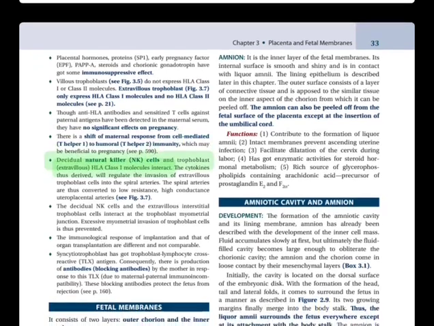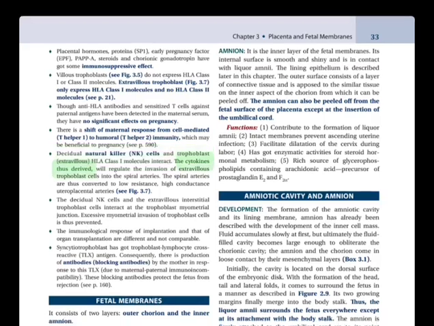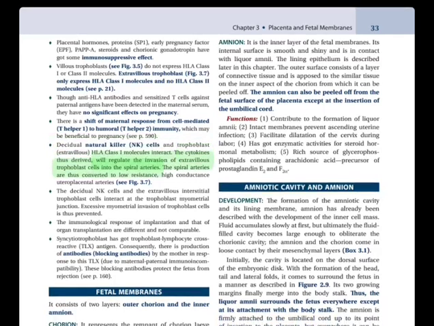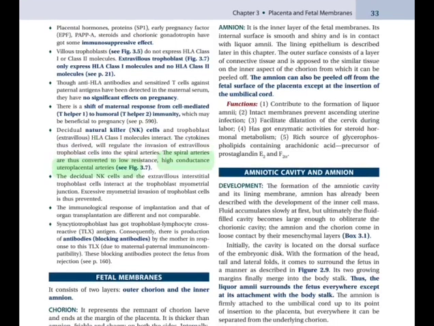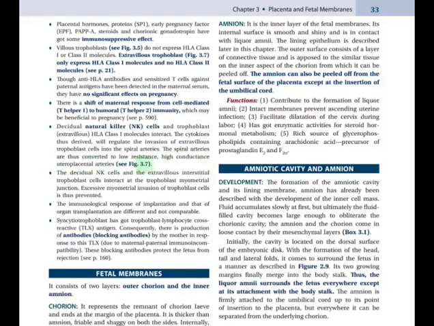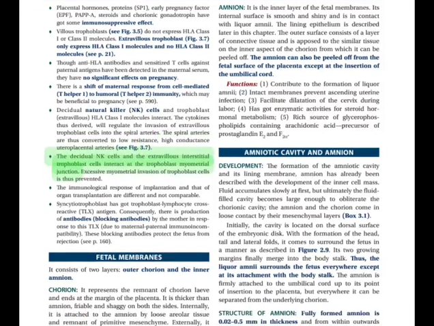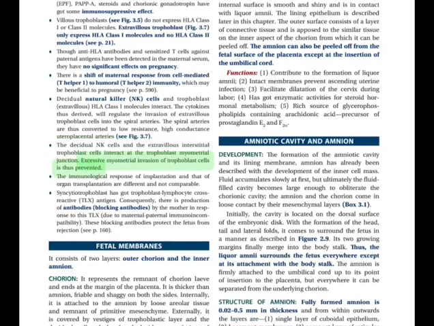Decidual natural killer NK cells and trophoblast extravillous HLA class 1 molecules interact. The cytokines thus derived will regulate the invasion of extravillous trophoblast cells into the spiral arteries. The spiral arteries are thus converted to low resistance, high conductance uteroplacental arteries. See Fig. 3.7. The decidual NK cells and the extravillous interstitial trophoblast cells interact at the trophoblast myometrial junction. Excessive myometrial invasion of trophoblast cells is thus prevented.